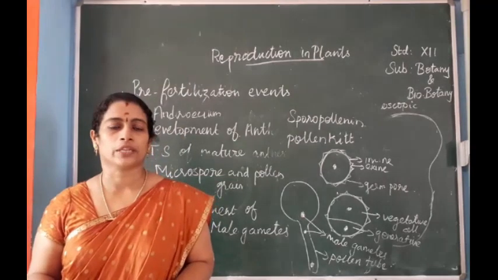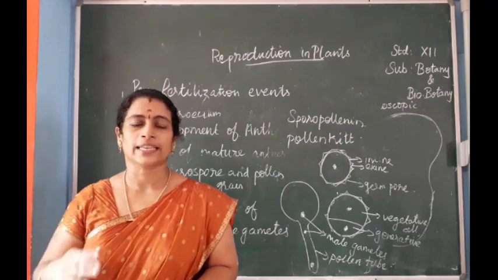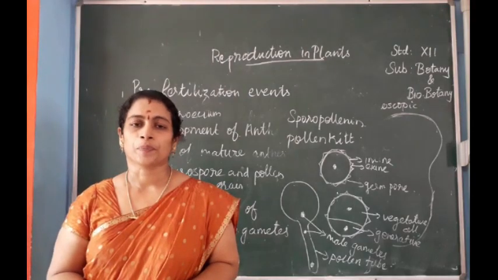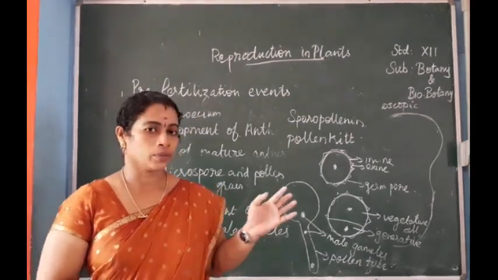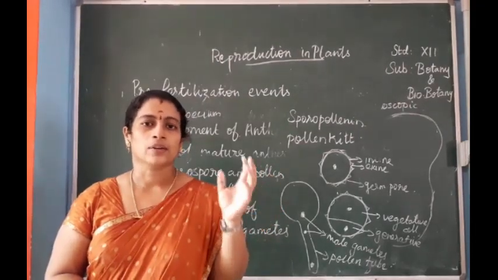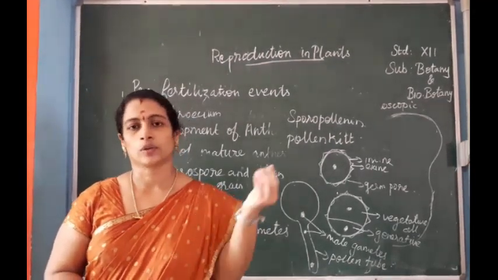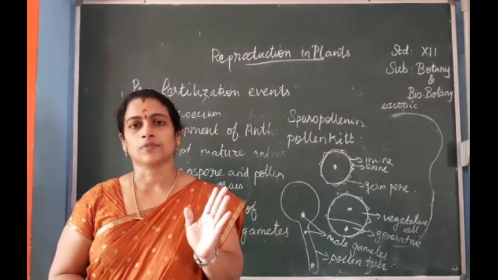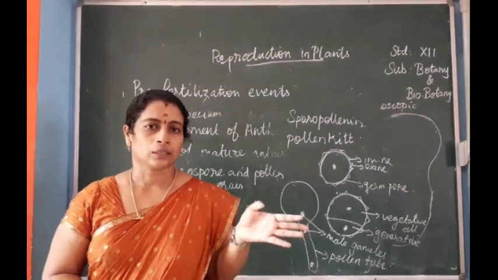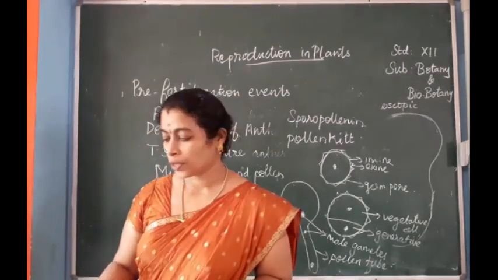So we have completed the male part of the flower. Next class we are going to study the female part of the flower. Now let me revise this topic. The main thing is the functions of the tapetum and the anther wall. The anther wall is one of the important parts of this topic. If you want, you can write down the functions of the tapetum. So once again, listen.